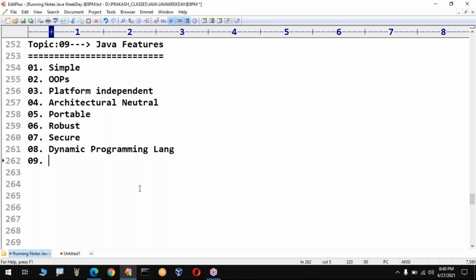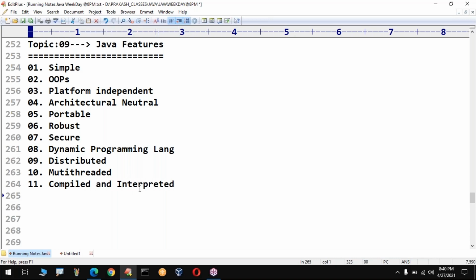Then, sir, it is distributed, which means you can write a Java program and send that Java program across the network, no problem at all. Then it is multi-threaded. More than one thread we can execute by using Java. Then it is both a compiled and interpreted programming language. Both compiled and interpreted, a tricky programming language. It provides support for both compilation as well as execution. How all these things come into the picture, I will explain, guys.